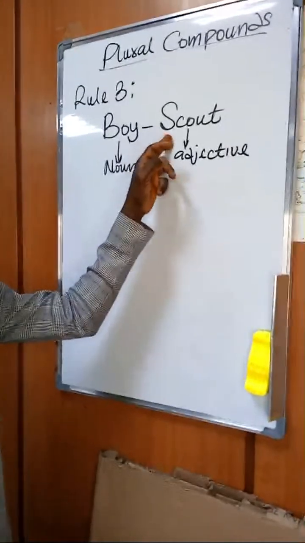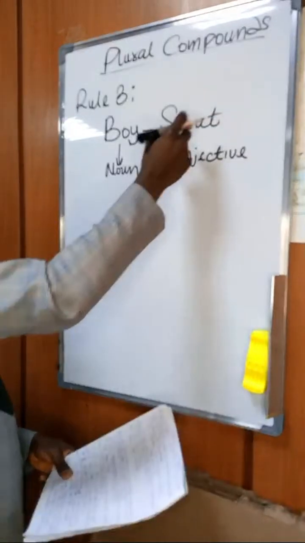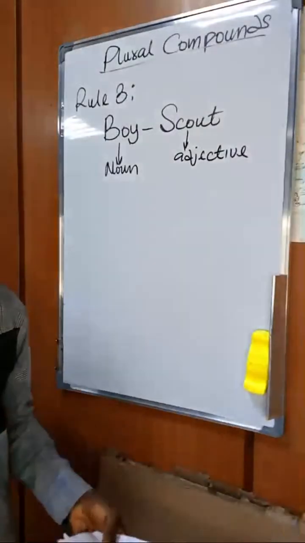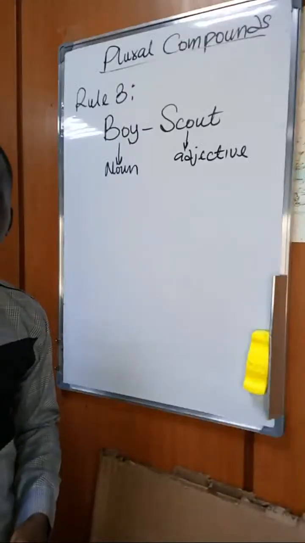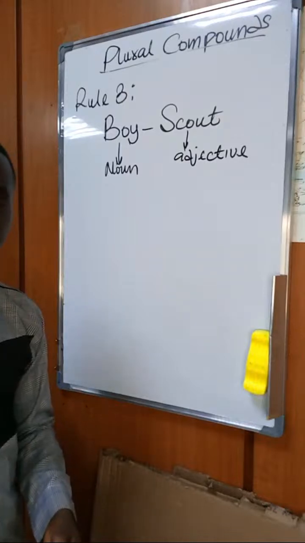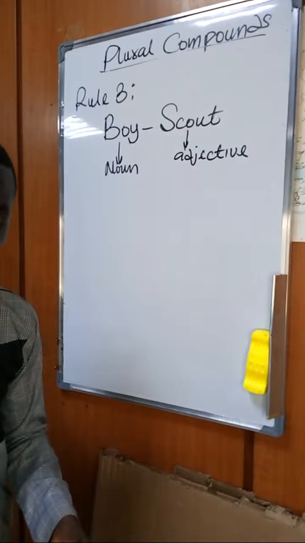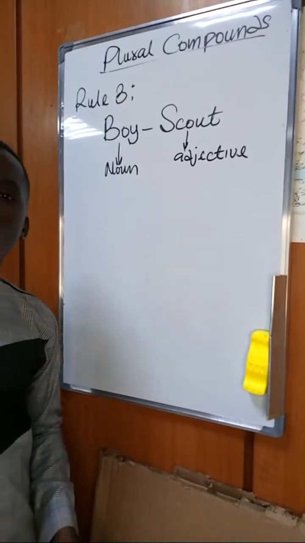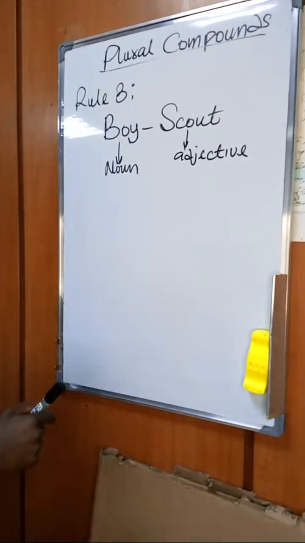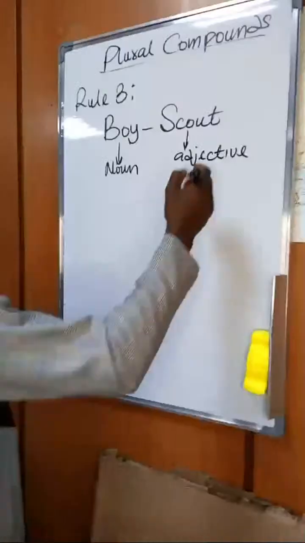So if the first noun, which is boy, is performing an adjectival function to the second noun, which is scout, then the rule says it is the second real noun, not the first noun that is performing an adjectival function, that must carry the s morpheme. So in this case, what should carry the s morpheme?